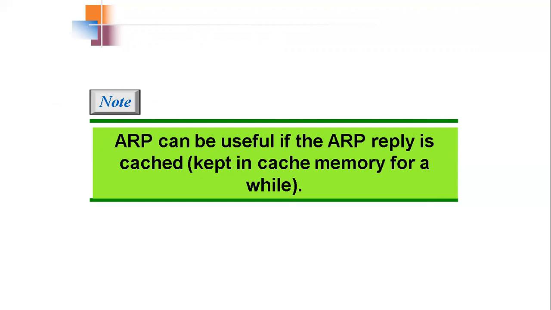Because whenever you are sending some number of packets, you will need the physical address of the other system for some time. So a system that receives an ARP reply stores the mapping in the cache memory and keeps it for 20 to 30 minutes.